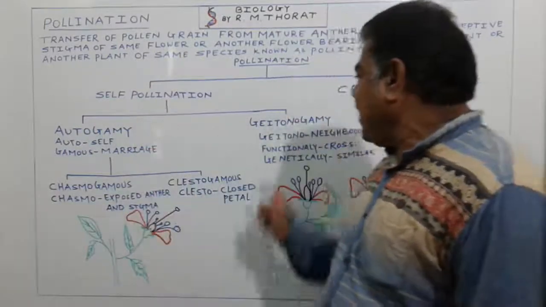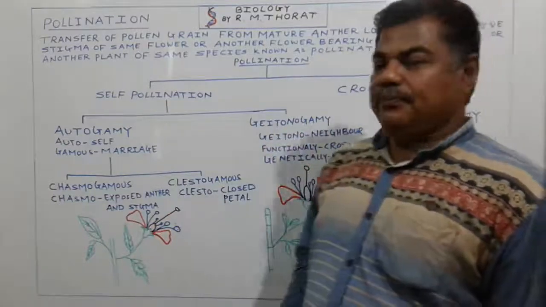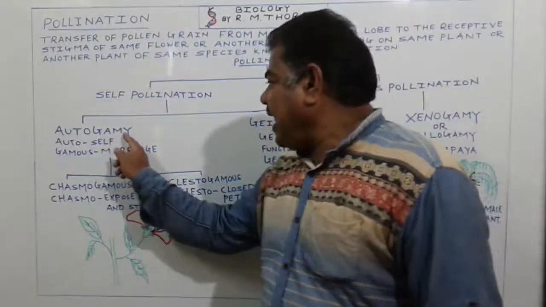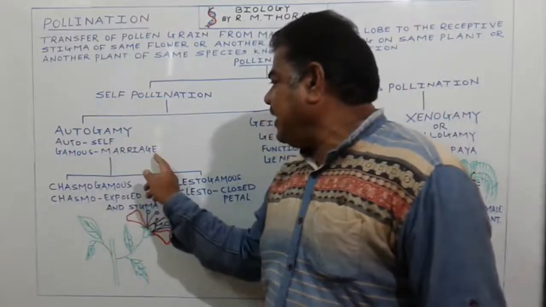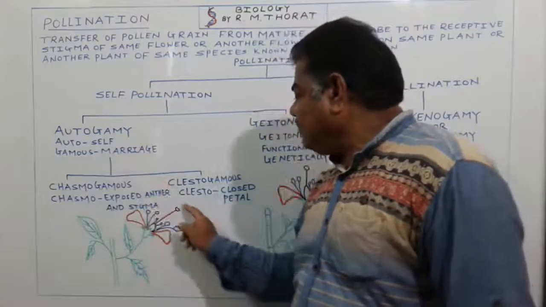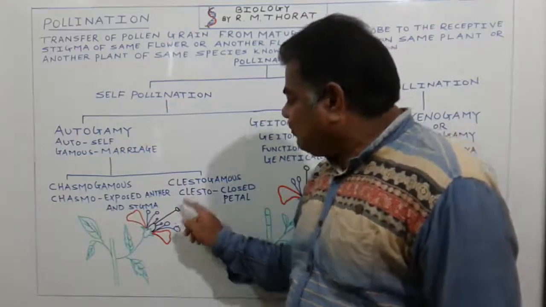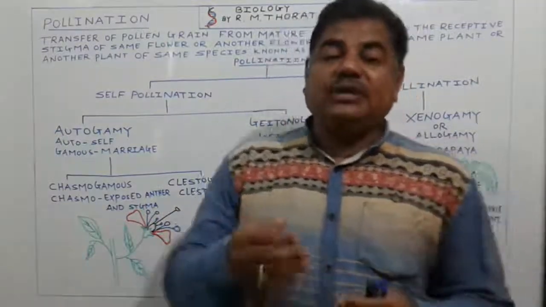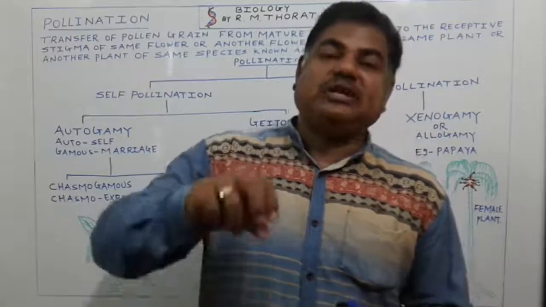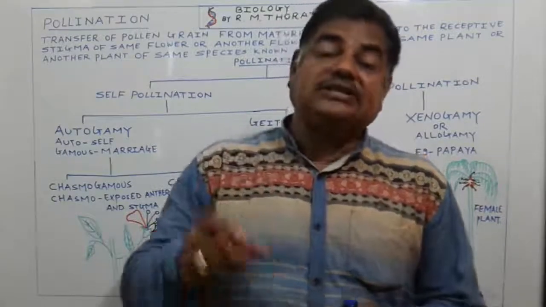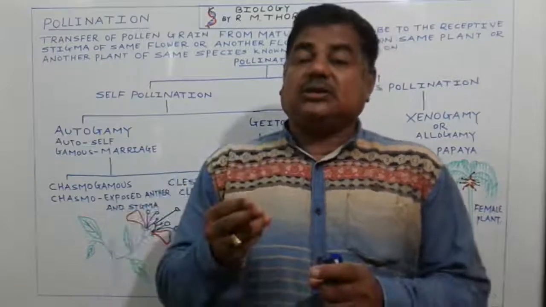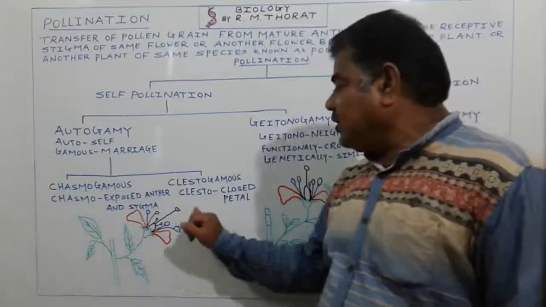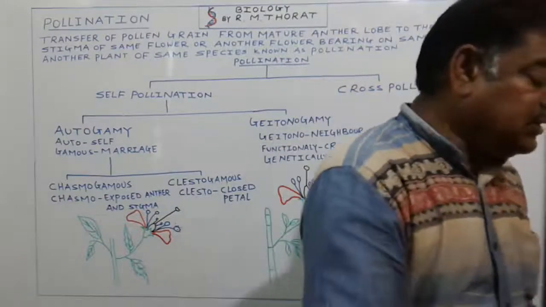One is autogamy and the second one is geitonogamy. Here auto means self and gamous means marriage, self marriage. Pollination carried out within the flower. Pollination carried out in a bisexual flower, a flower in which both androecium and gynoecium whorls are present and their maturity period is the same. In such a pollination, self pollination is the rule, and there is a transfer of pollen grain from mature anther lobe to the receptive stigma of the same flower.